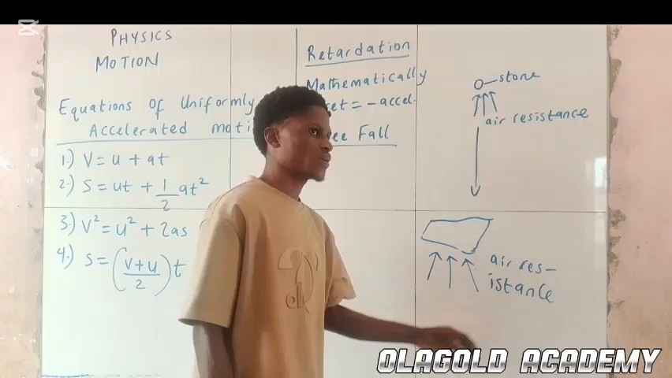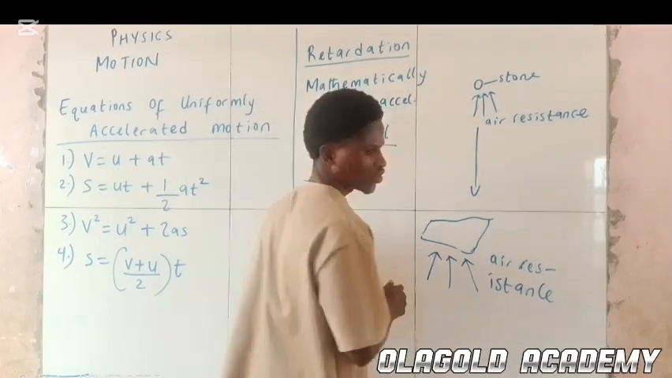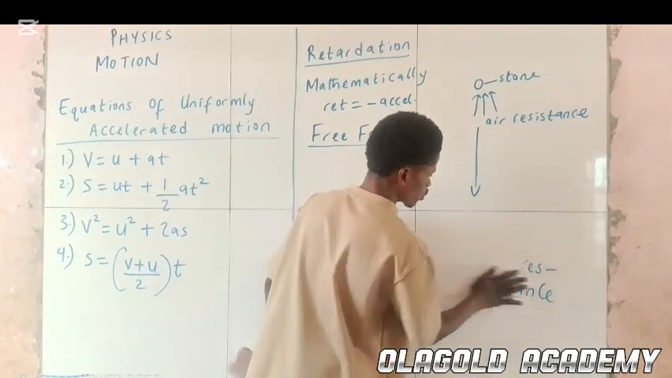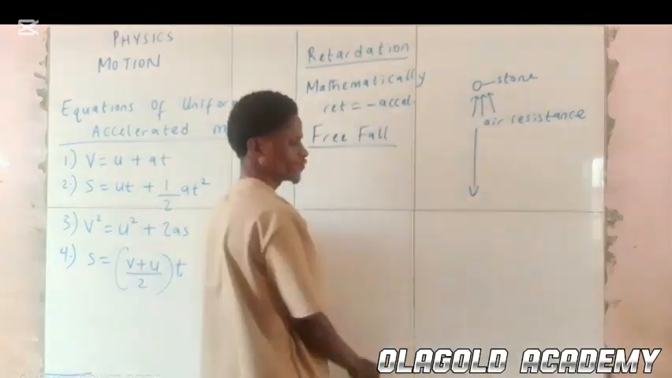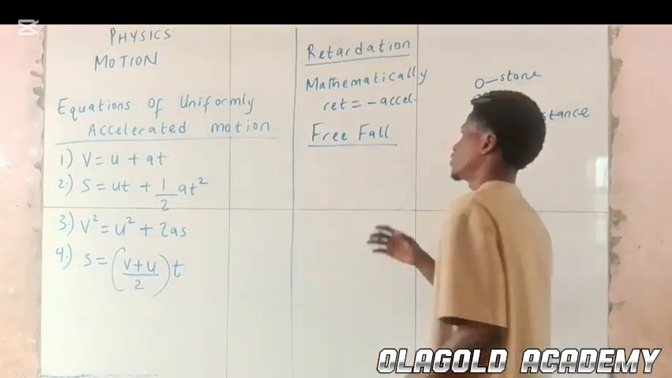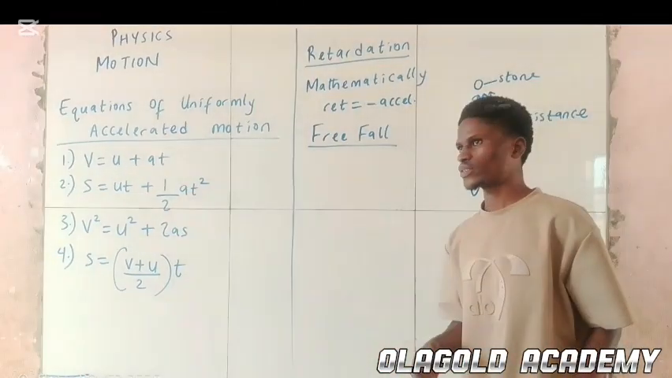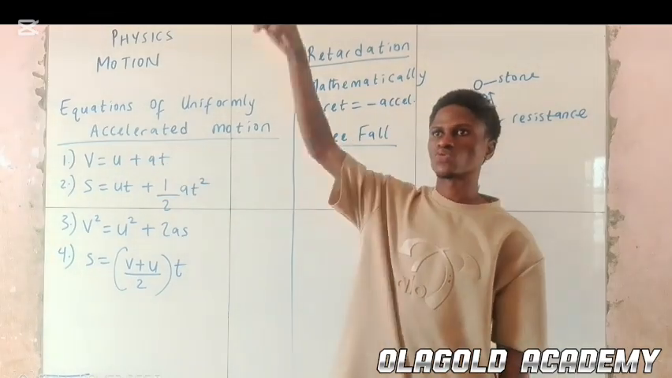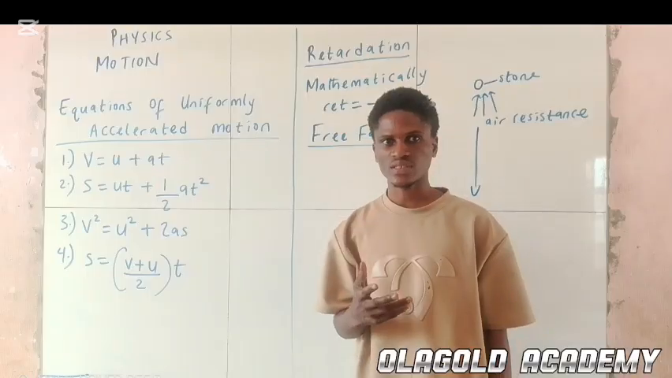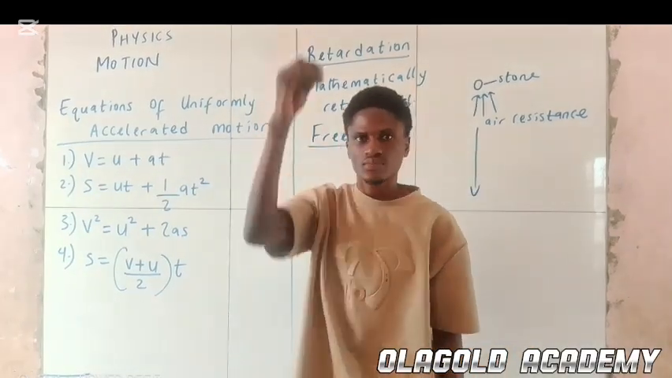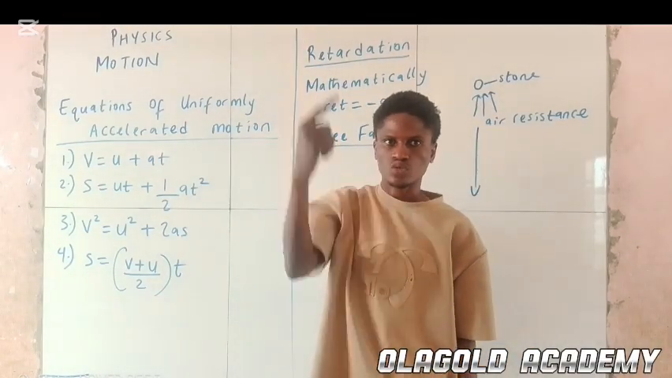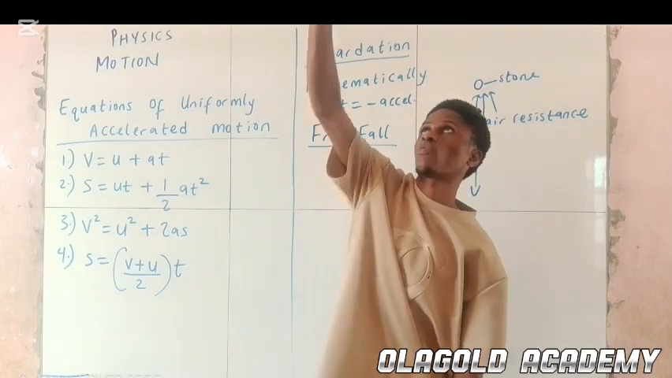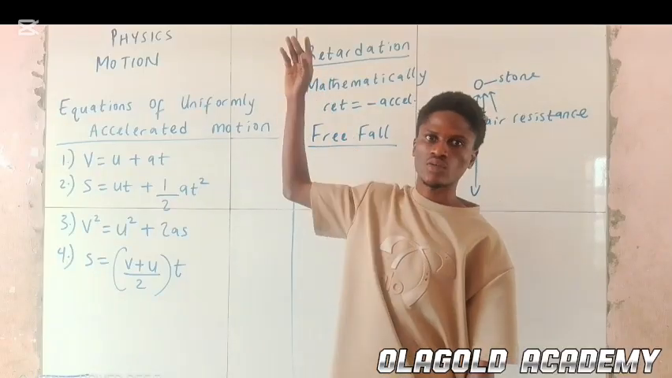Alright, that being explained, we have the equations for free fall. Don't forget, I said the acceleration becomes acceleration due to gravity. And another thing is that the distance becomes height, since it is a vertical motion.